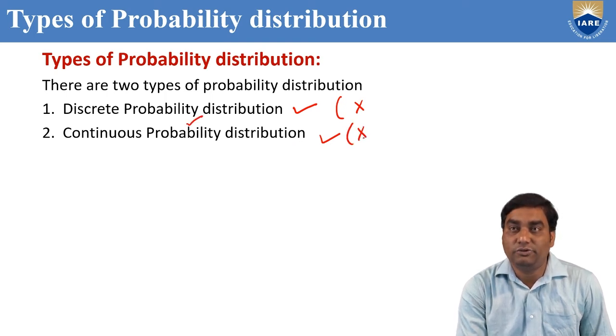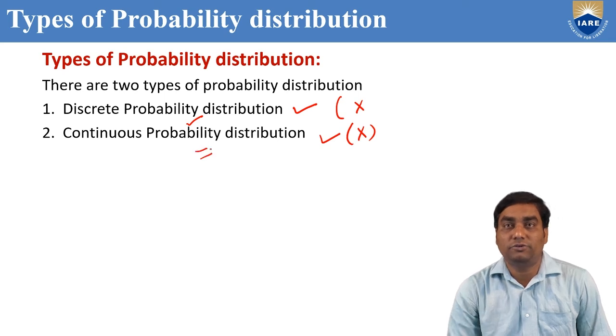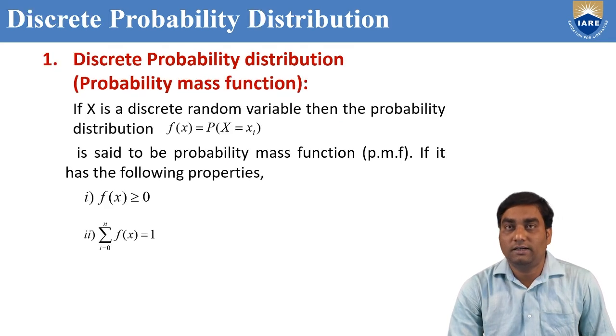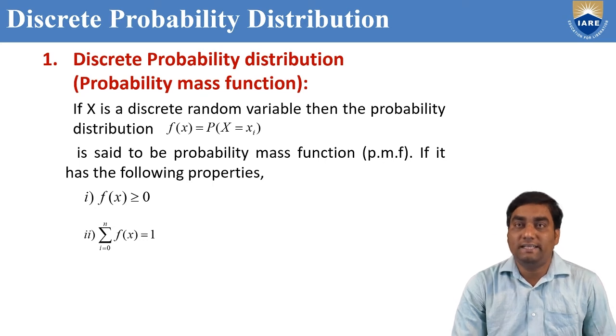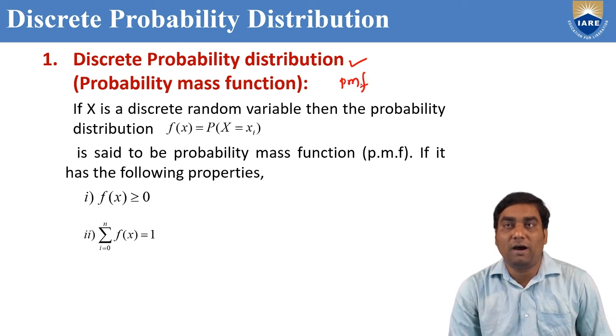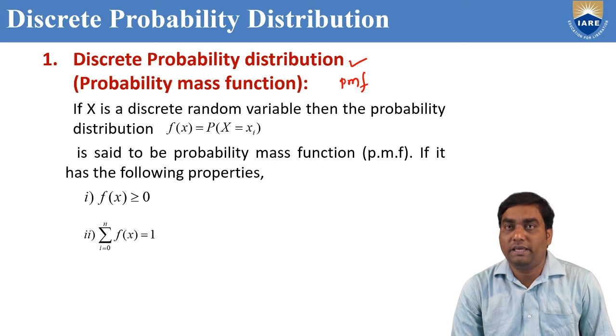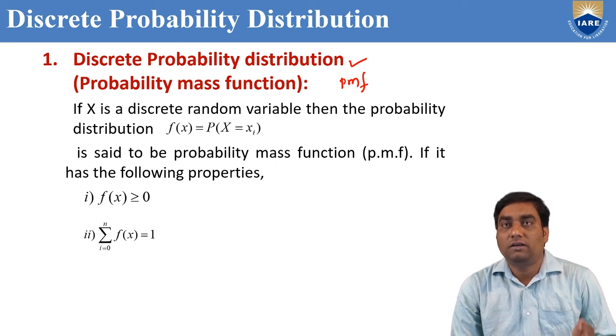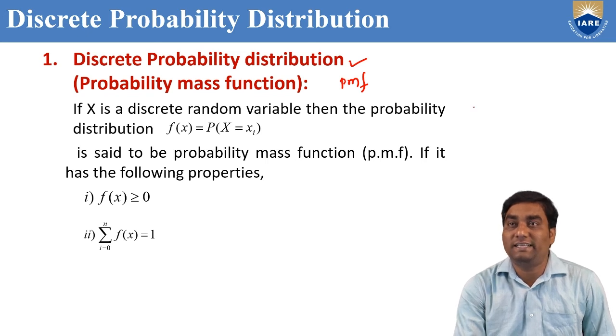When x is a continuous random variable, we discuss the continuous probability distribution. The other name of the discrete probability distribution is PMF, probability mass function. The continuous probability distribution's other name is probability density function, PDF.